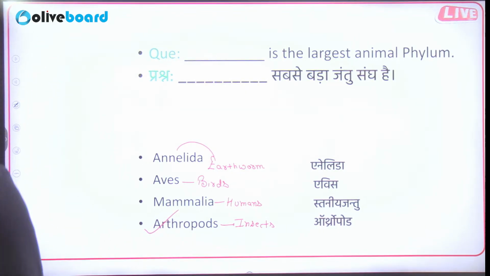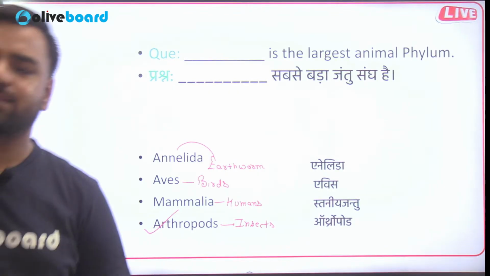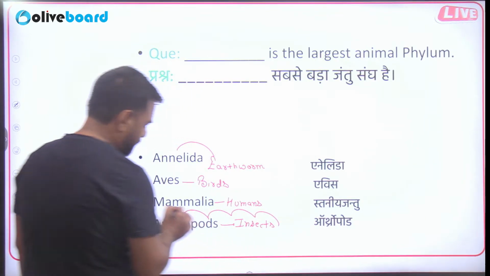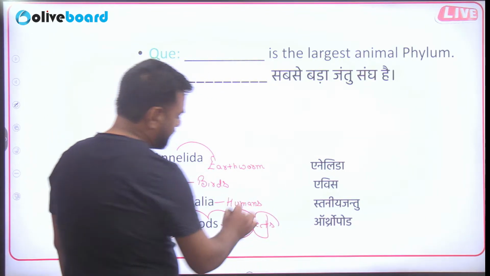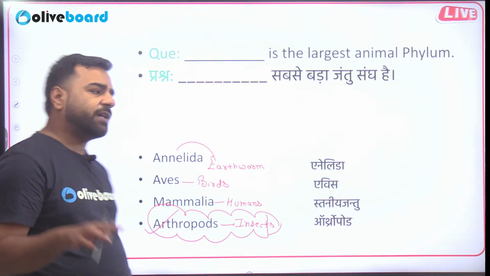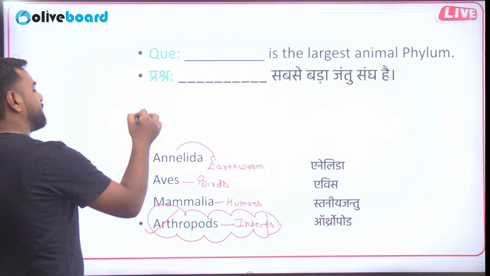And Krishna, this time you were wrong, sorry to say, but yes, Arthropoda is the largest phylum of the animal kingdom. So here Arthropoda is the answer. But since you gave mammal as the answer, mammal would not be correct. Which is the second largest phylum? So the second largest phylum is Mollusca.